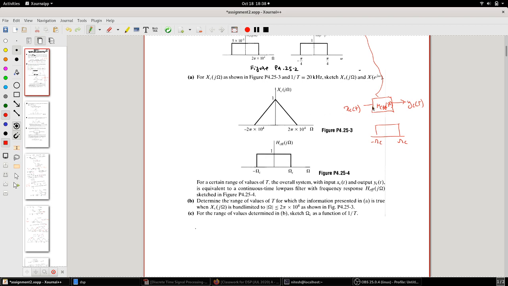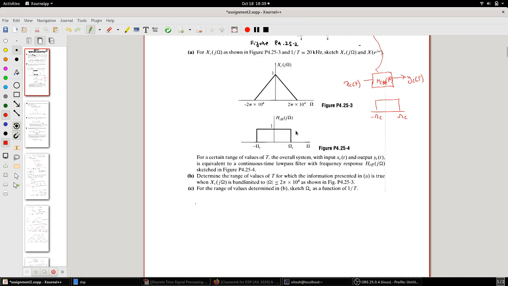When you give an input, the output should be yc(t), which is the filtered version. Now what it is asking you is your xc(t) is given to a black box, and this is the yc(t), let's say this is your output.